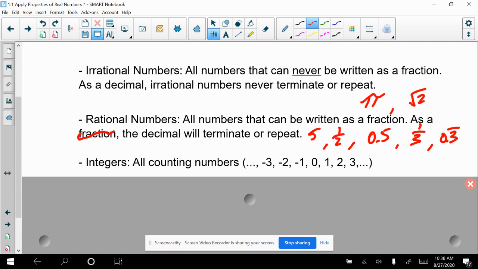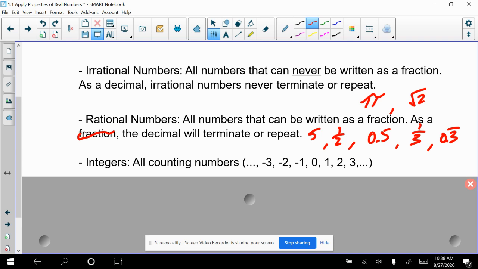Up next, we have the integers. The integers are all of the counting numbers. I've kind of listed an infinite set. The infinity is designated by the ellipsis there. So numbers that we generally count by: 0, 1, 2, 3, going on forever. Also going forever in the negative direction. -1, -2, -3 would be all examples of the integers. These are the things that you generally would count by.